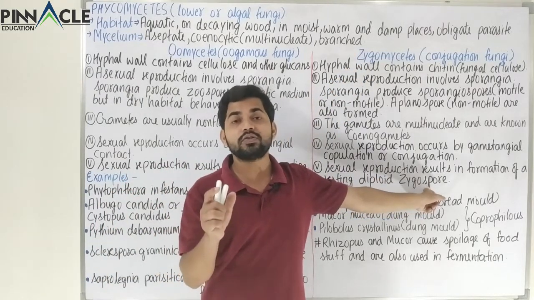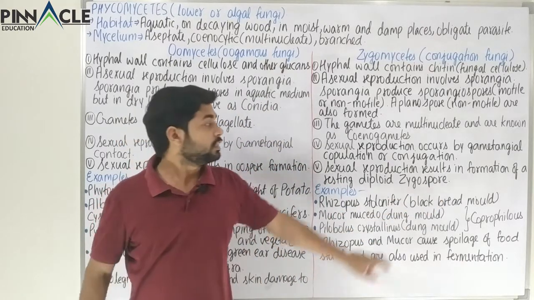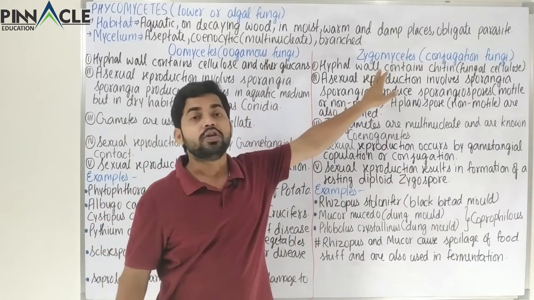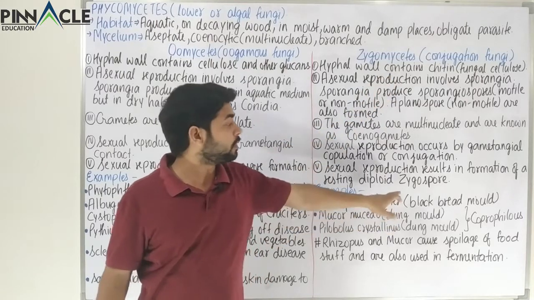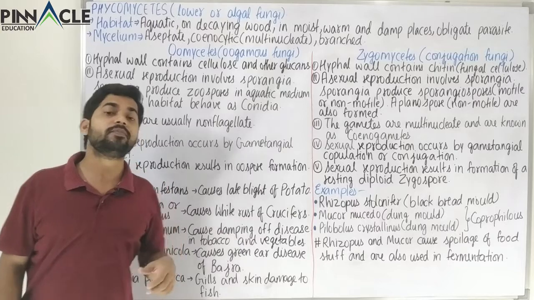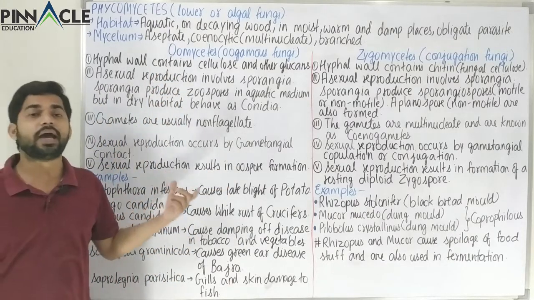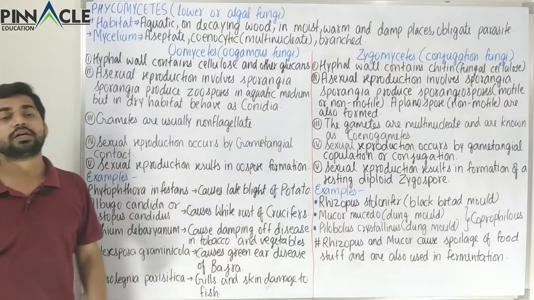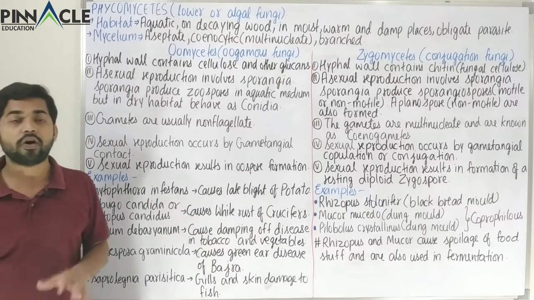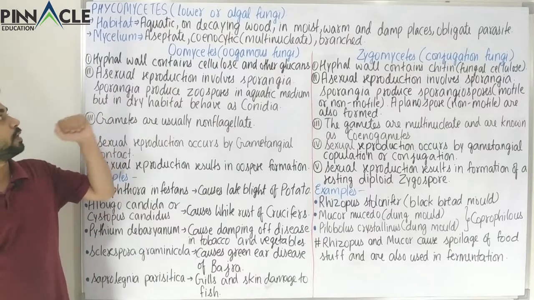So on the basis of the spore that is formed by sexual reproduction, the category has been named. The Zygomycetes has been named after zygospore, and the Oomycetes has been named after the oospore. That is the relation between the name and the type of sexual reproduction product that is formed. So these are the two categories that we have to study under Phycomycetes.